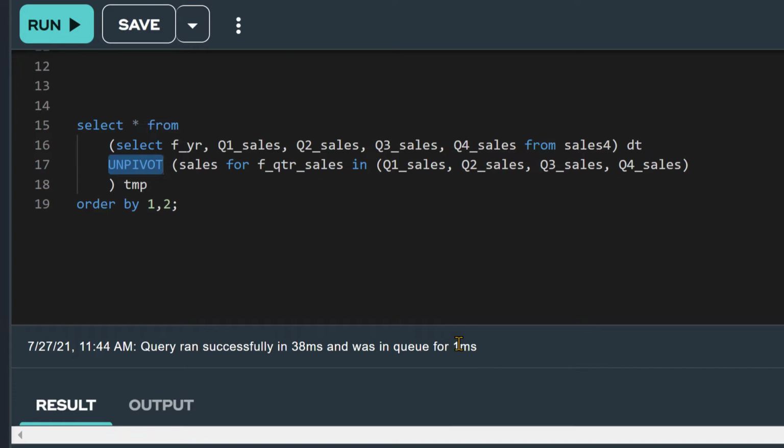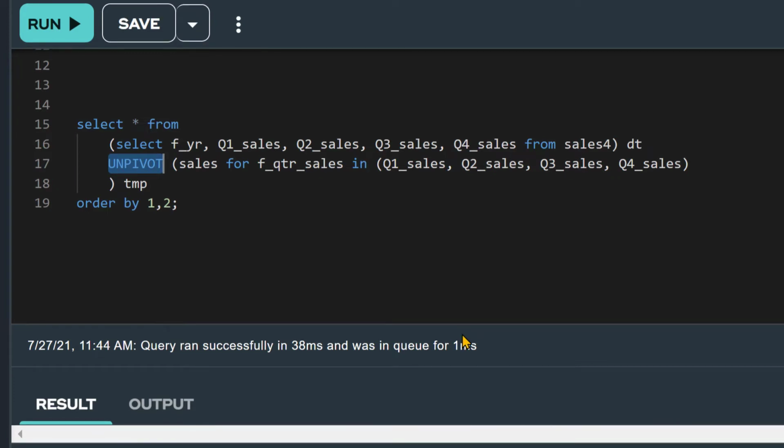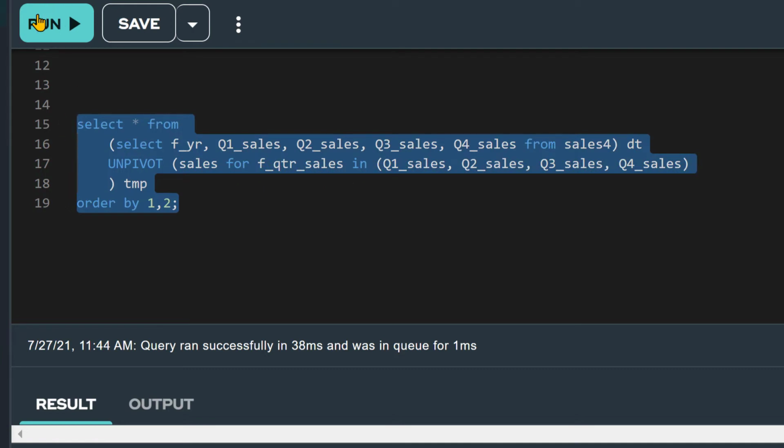Let's look at the syntax for doing this. In this example, we specify the column heading of the measure output as sales. In the FOR clause, we specify the pivot column, quarter sales, and the IN list. We are providing the columns that we want transformed into rows. Let's run the UNPIVOT query.